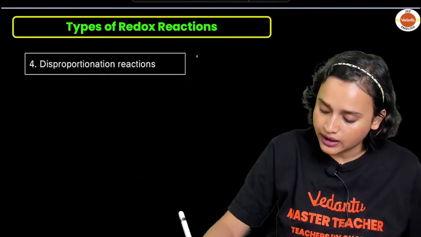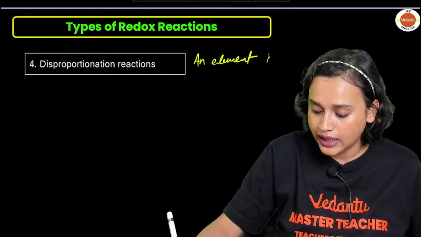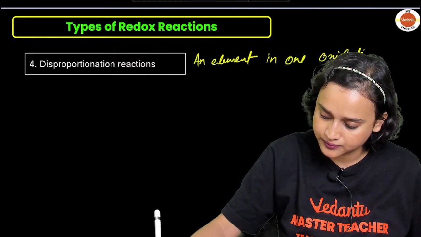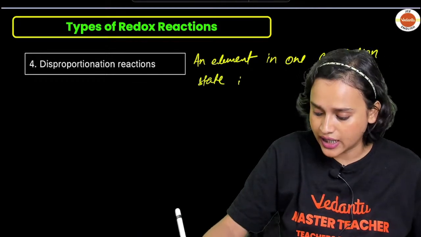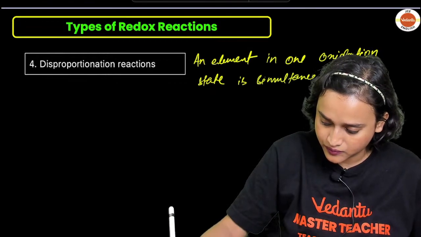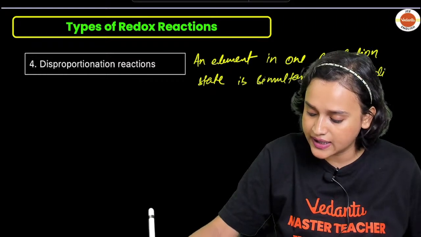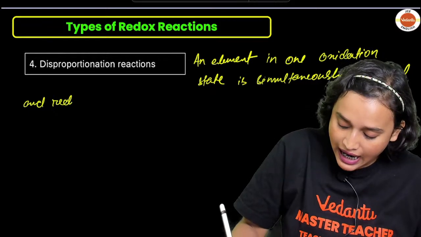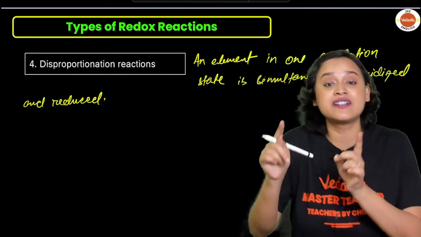So here, an element in one oxidation state is simultaneously oxidized and reduced. It is oxidized and it is reduced.